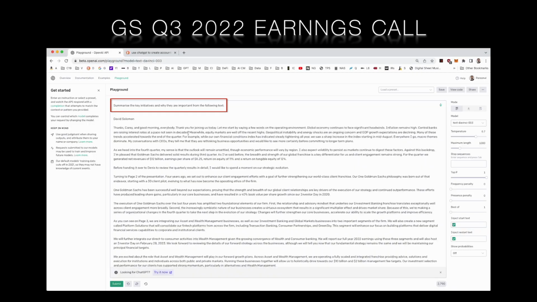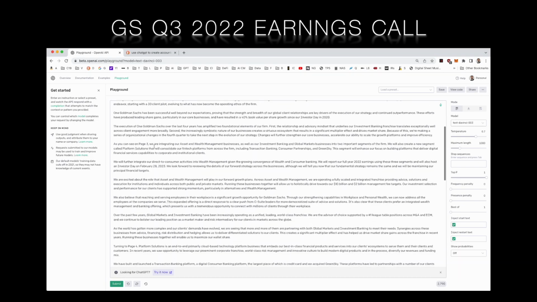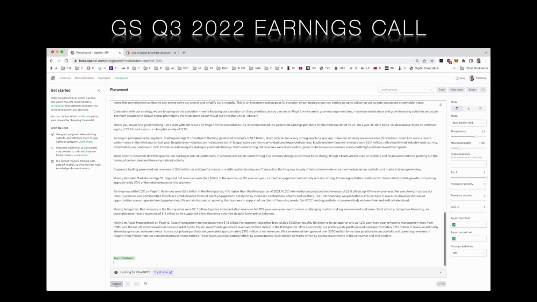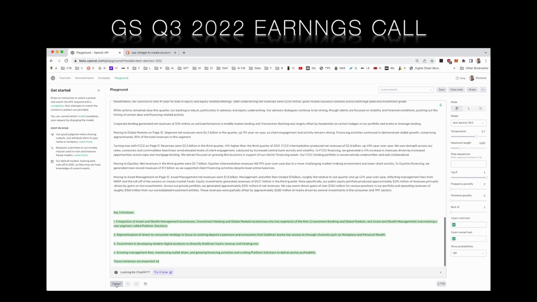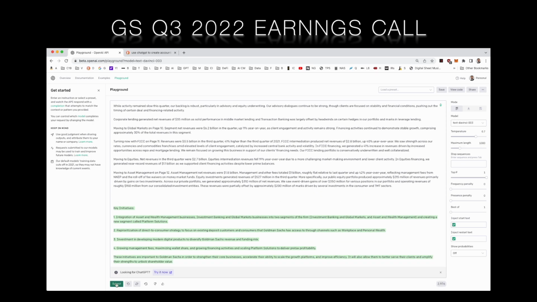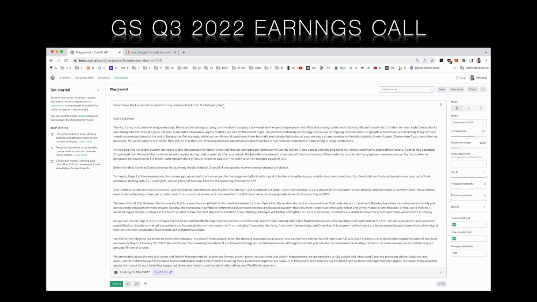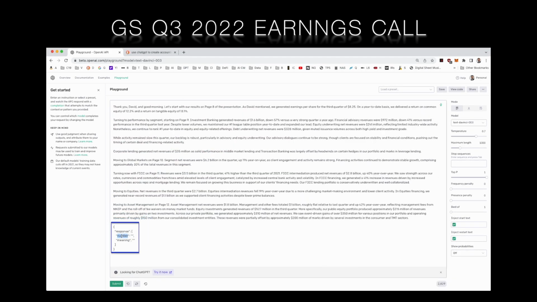We can also perform a more qualitative analysis and pull out the key initiatives and highlight their importance. This provides a convenient summary of the strategy for Goldman and may highlight short-term differentiators with respect to their peers. As before, we can specify the output in a structured format that we can more readily share with both colleagues and computer systems.